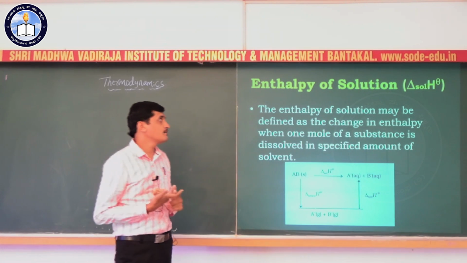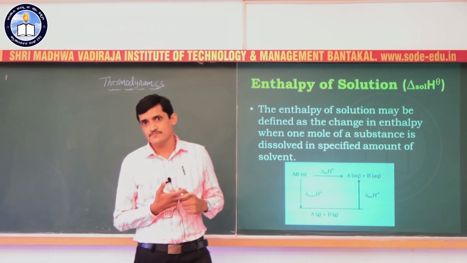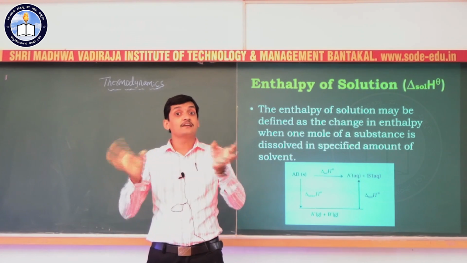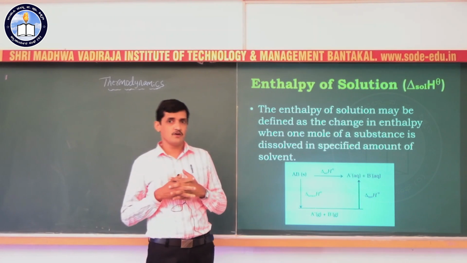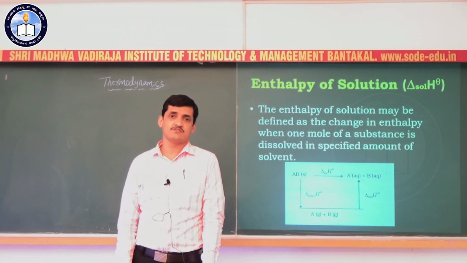Then we studied enthalpy of solution and enthalpy of dilution. So these are the enthalpies of different types of reactions. Okay? With this, let us end the session. Thank you.